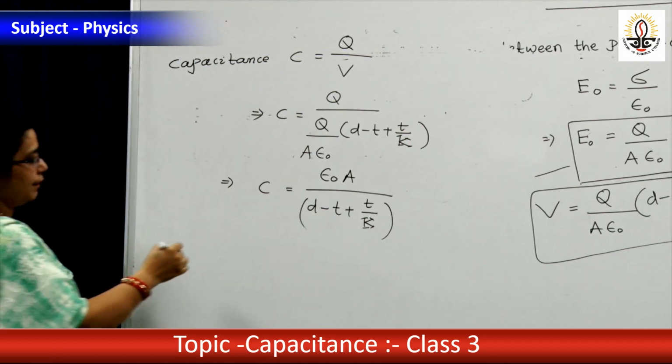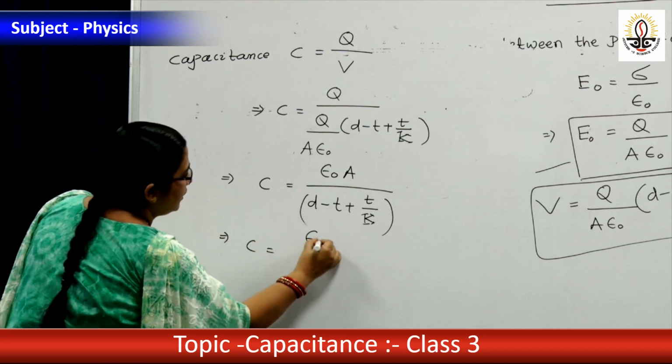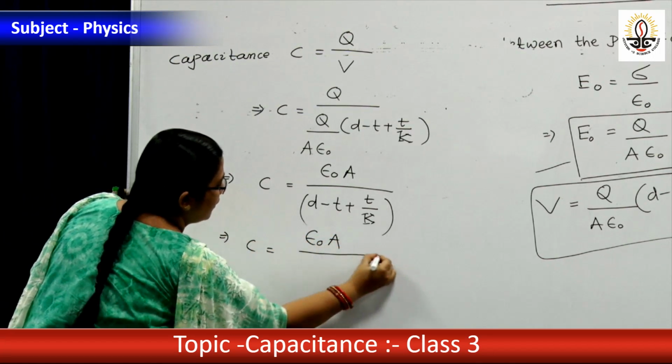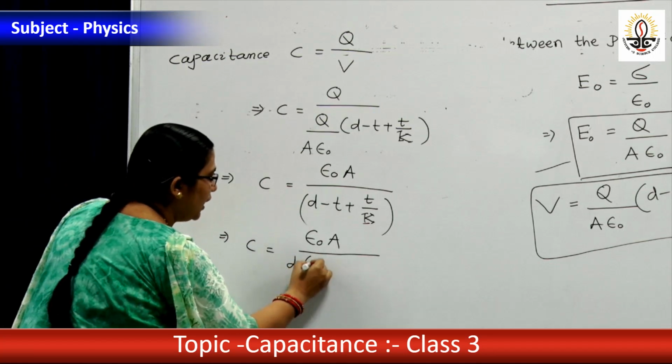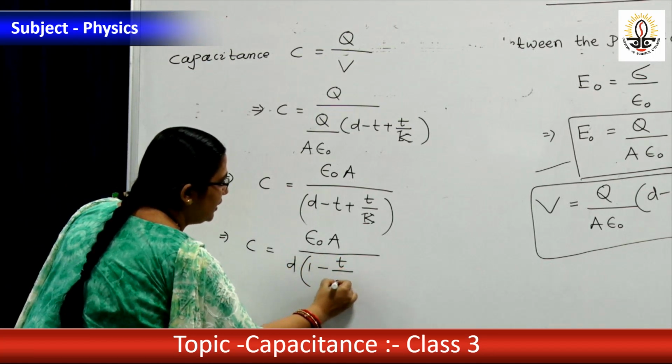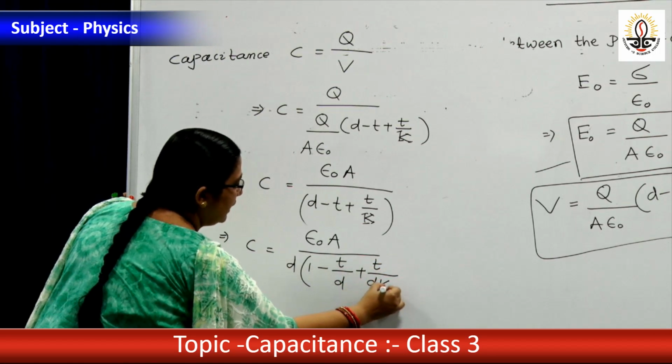Okay, take common D: epsilon 0 A by D into 1 minus T by D plus T by DK.